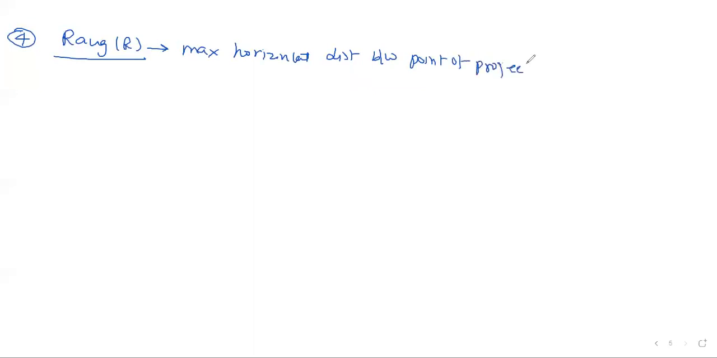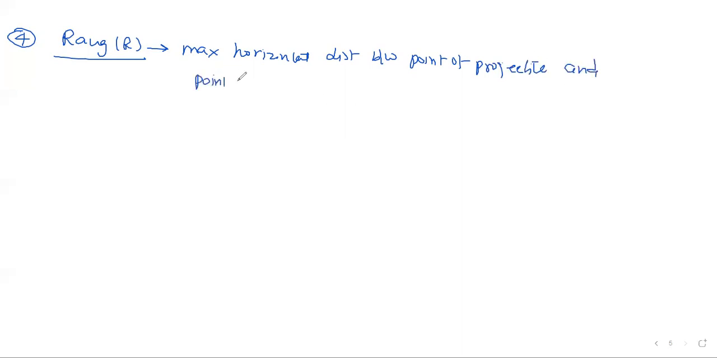So already I told you what range is. We write the capital R symbol. Range is simply what? Maximum horizontal distance, right? The distance between the point of projection, from where you are projecting your projectile, and where it lands. Point of projection and point of landing, right?